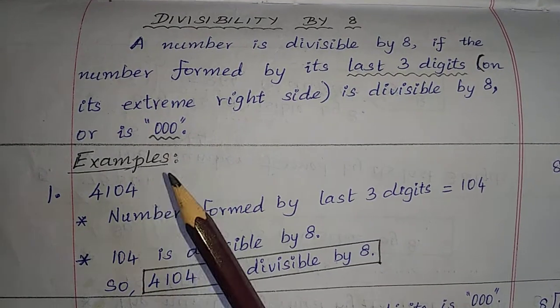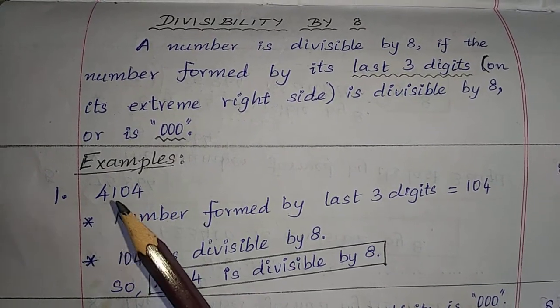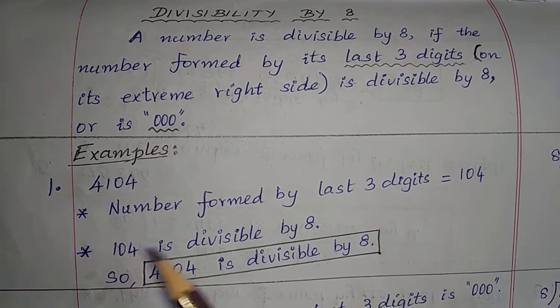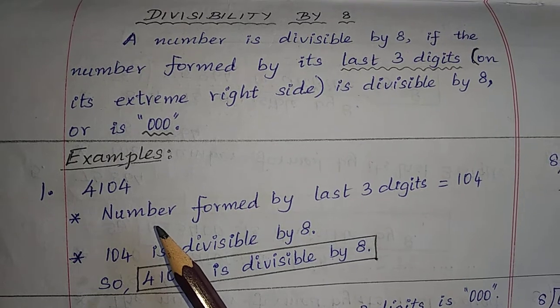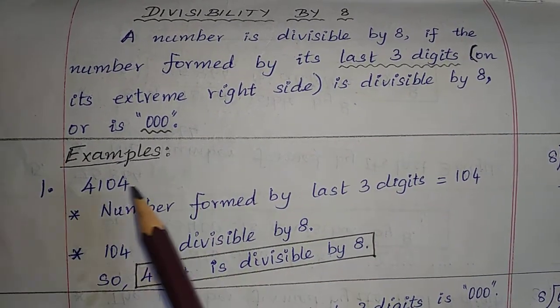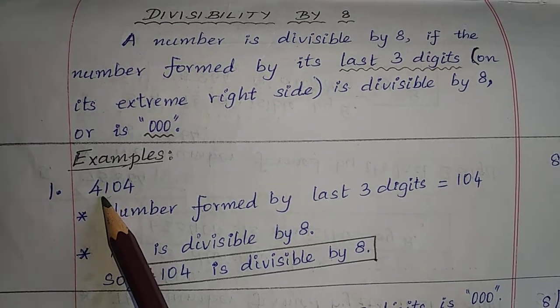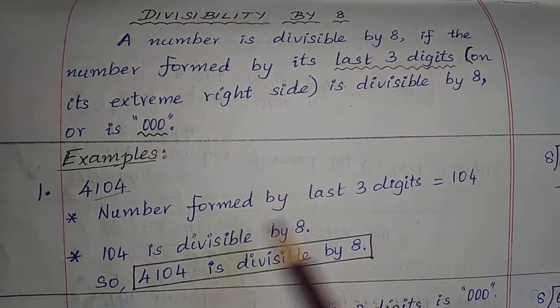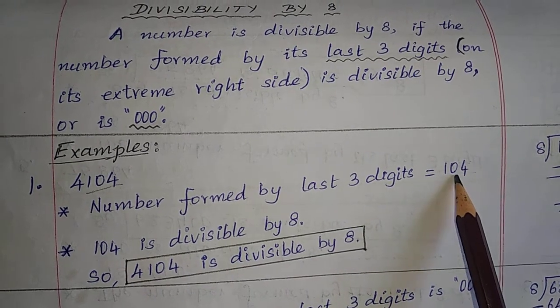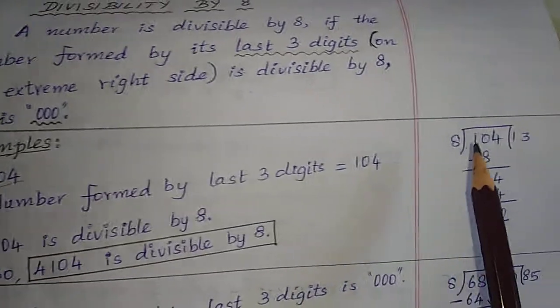Consider the examples. First one, 4104. The number formed by the last 3 digits on the extreme right side is 104. Let us check now whether this is divisible by 8 or not.